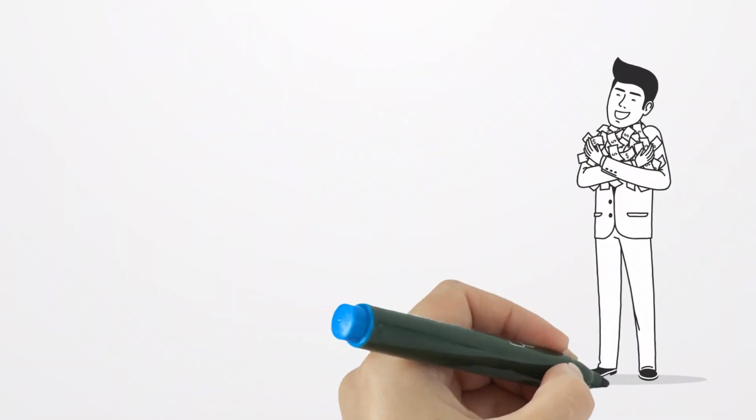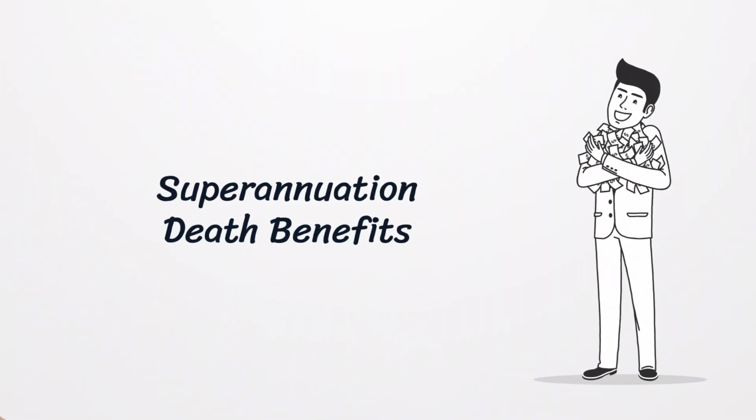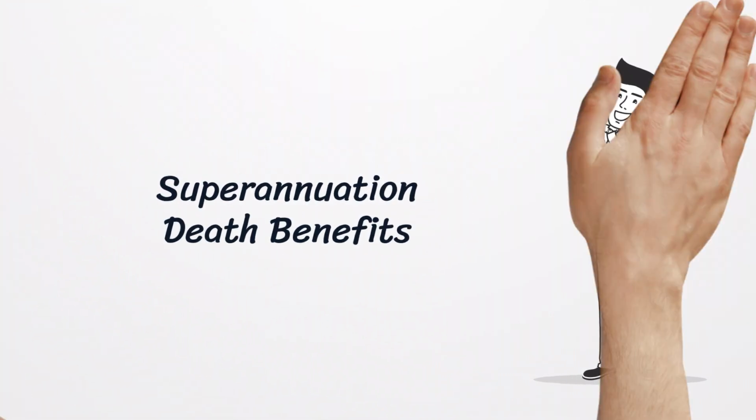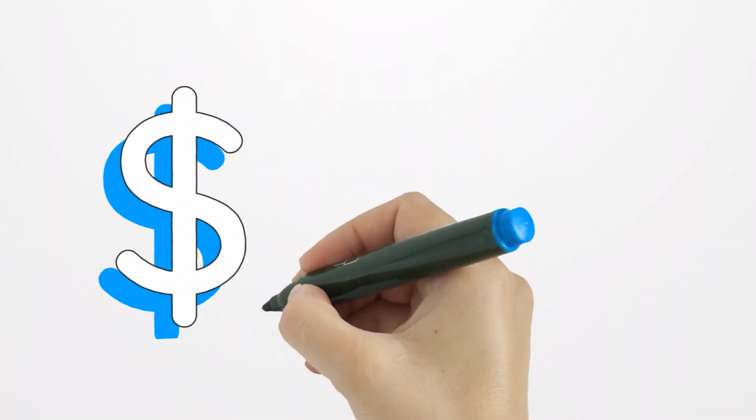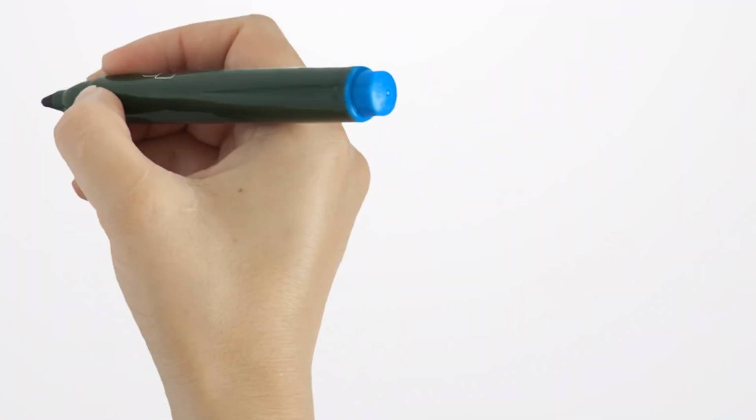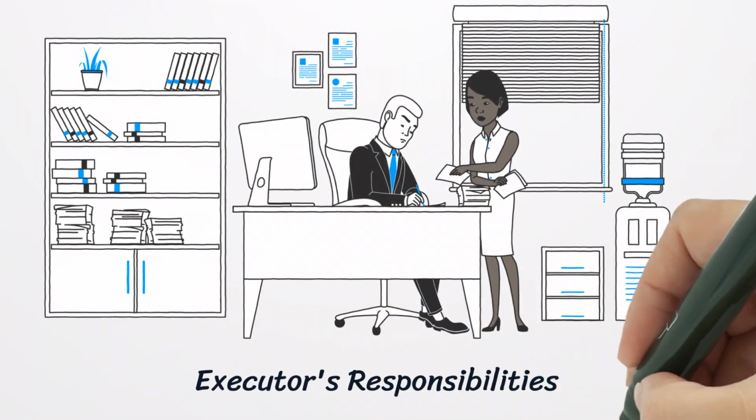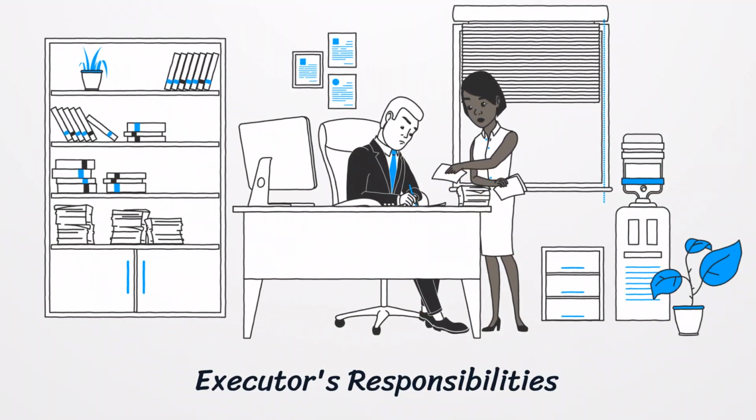Superannuation death benefits may be paid directly to a beneficiary or the deceased estate, depending on the nomination instructions. If the estate earns income after death, it must be reported in the deceased estate's tax return. The executor or administrator ensures all tax obligations are met, including lodging returns and paying outstanding taxes.